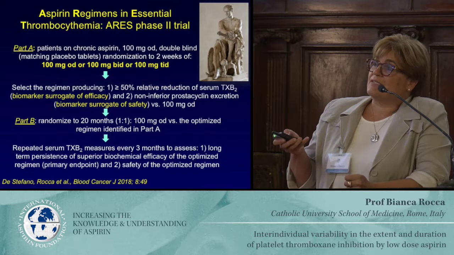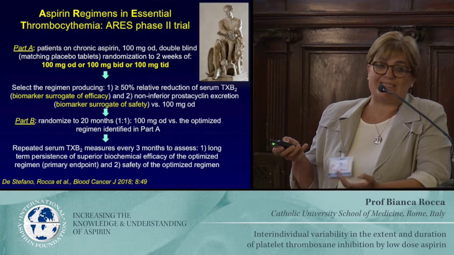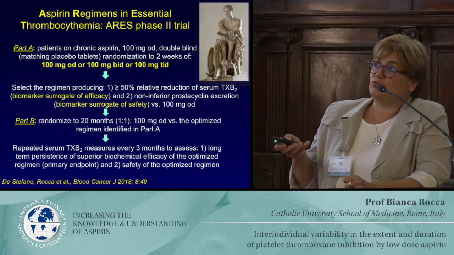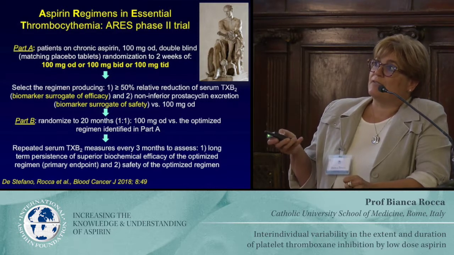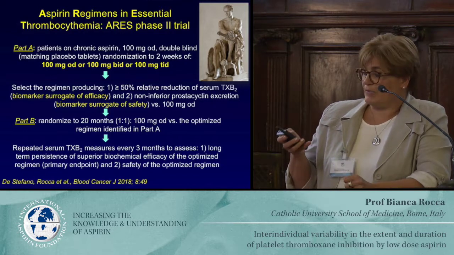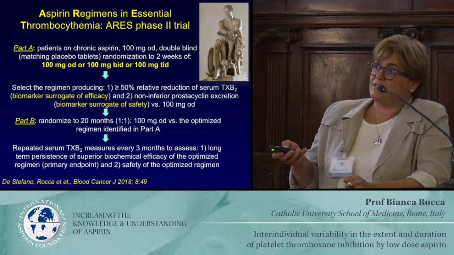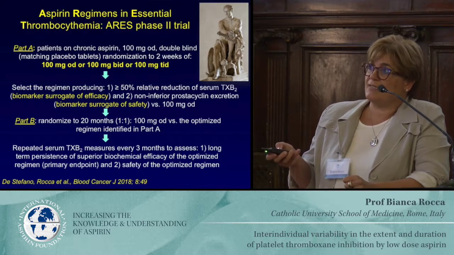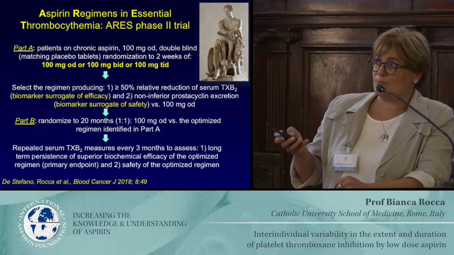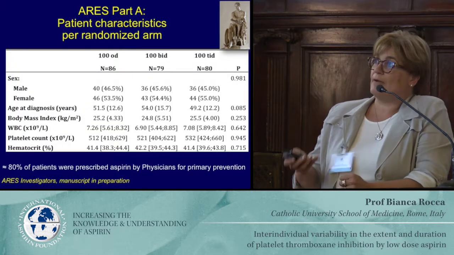So the trial is now running part B, so we have already decided what is happening in part B. Basically, part B of the study was intended to randomize for 20 months the standard aspirin regimen versus the optimized regimen identified in part A. And for part B, the main endpoints were persistency of the inhibition and safety, of course, of the more frequent aspirin regimen. So these are still unpublished data.